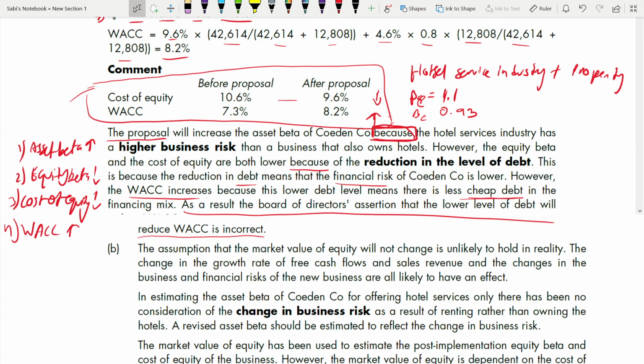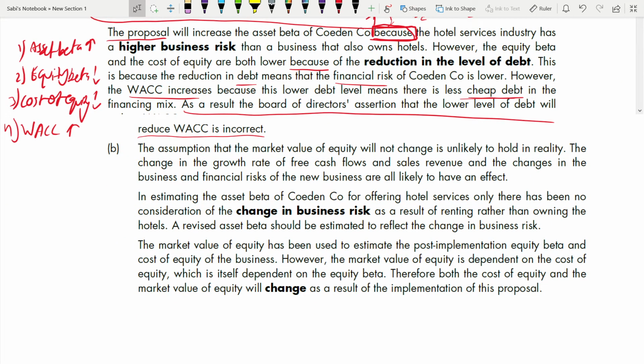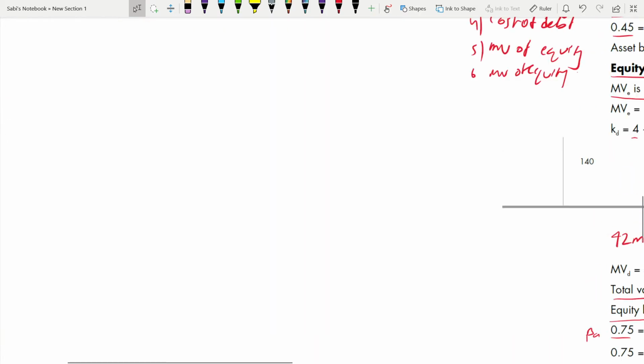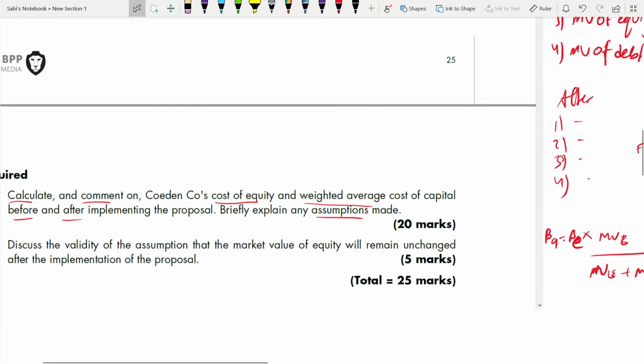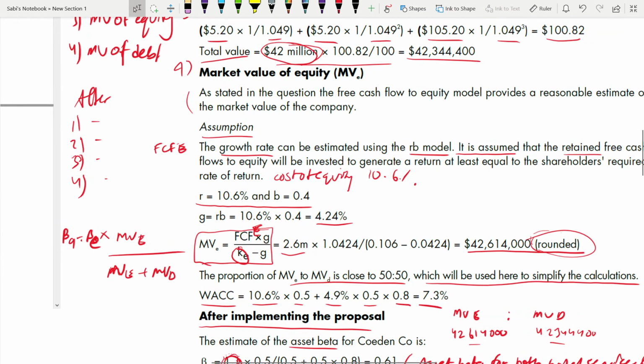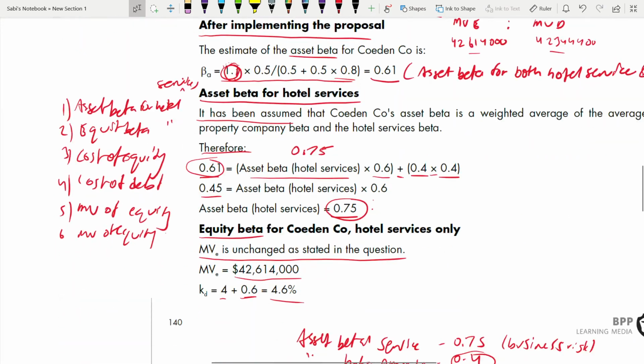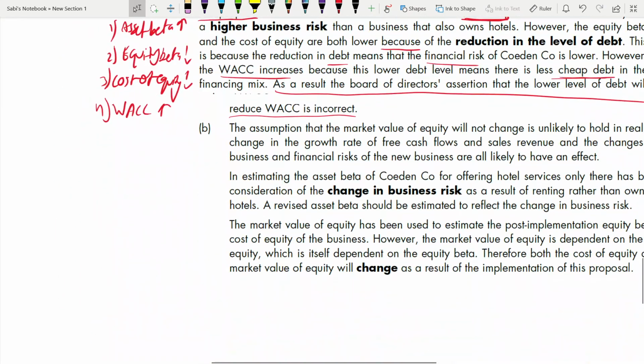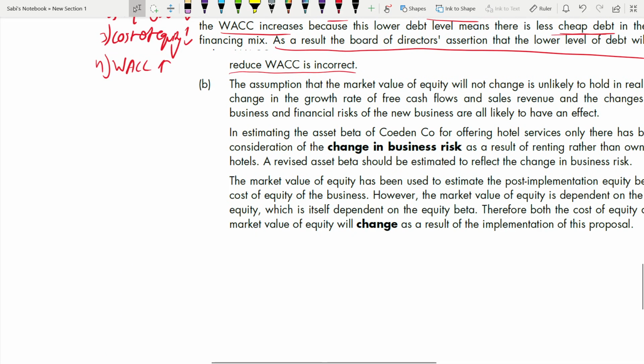Coming to part B. What should you do in part B? Discuss the validity of the assumption. How valid are the assumptions you made in part A, that the market value of equity will remain unchanged after the implementation of the proposal? Because it's very unlikely that the market value of equity will remain unchanged after the proposal. So how valid is your assumption? It's for 5 marks and 3 paragraphs.